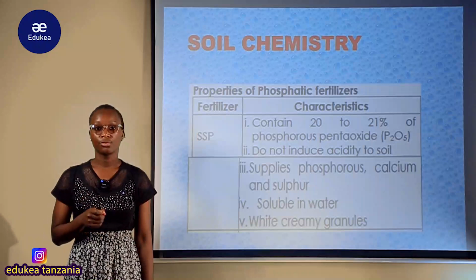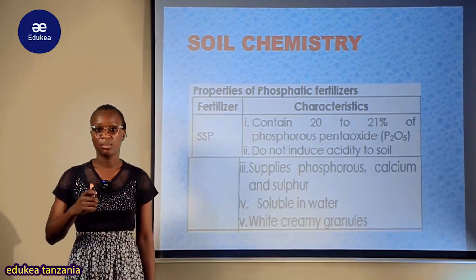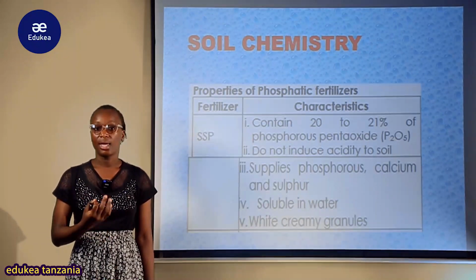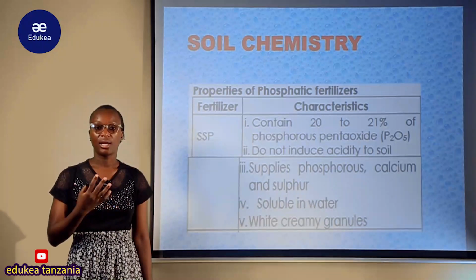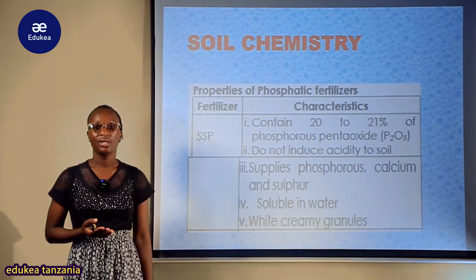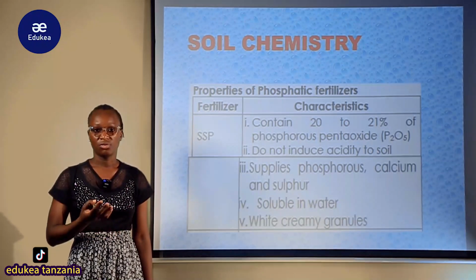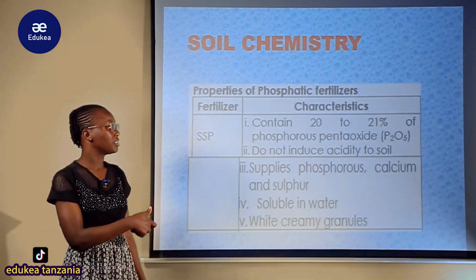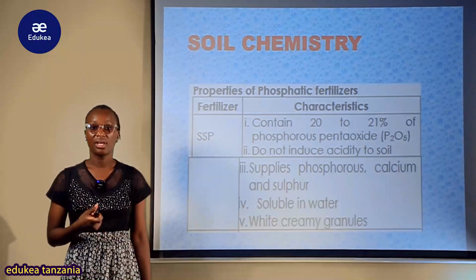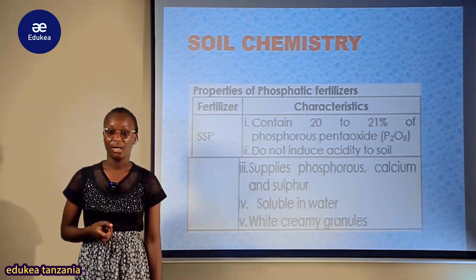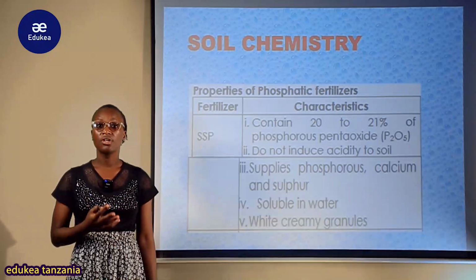I know my Form 4 students are aware of this because you studied it in chemical bonding, formation, and chemical formulas. These concepts of naming chemical formulas, nomenclature, I think are from Form 1, if not Form 1, Form 3.